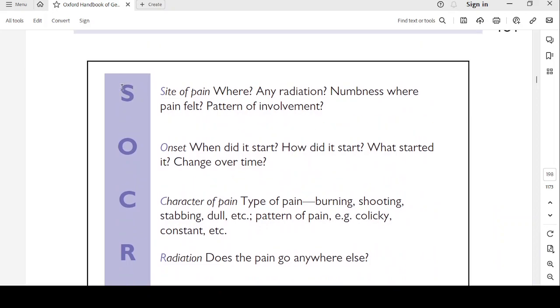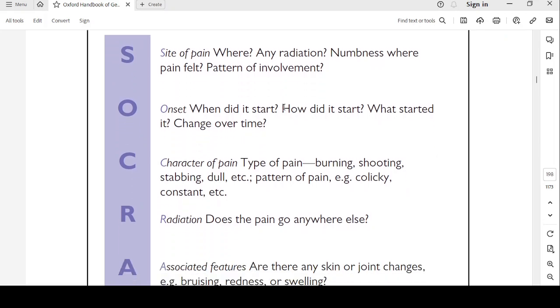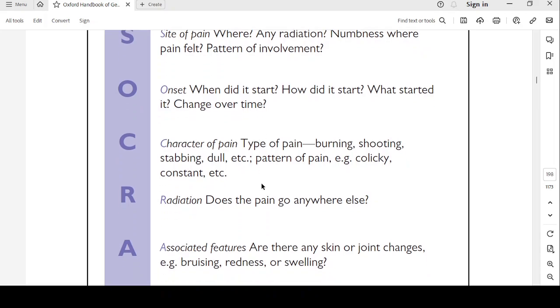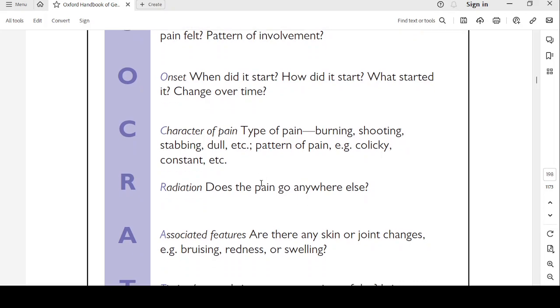S. SOCRATES. S, site of pain. Where? Any radiation? Numbness where pain is felt? Pattern of involvement? O, onset. When did it start? How did it start? What started it? Change over time. C, characteristic of pain. Type of pain. Is it burning pain, shooting pain, stabbing pain, dull pain, colicky pain, constant? R, radiation. Does the pain go anywhere else?